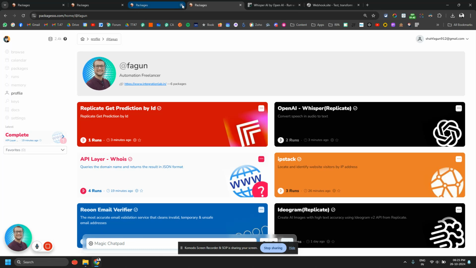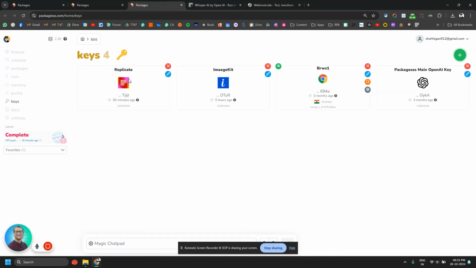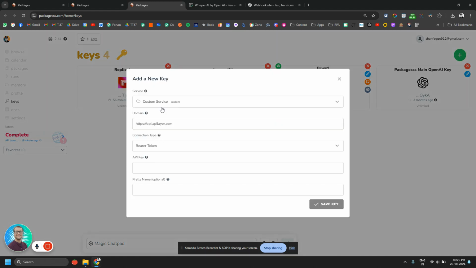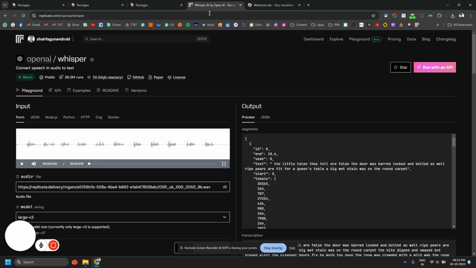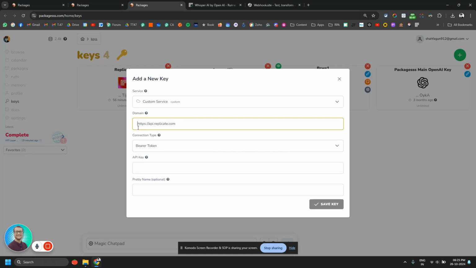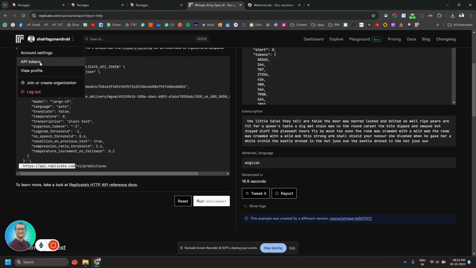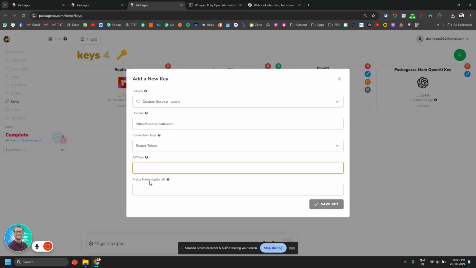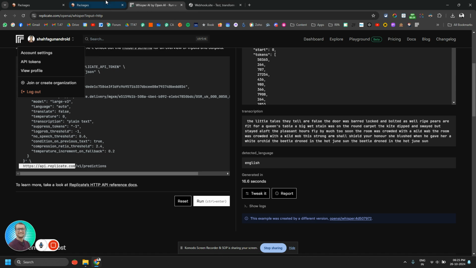So now let's go to the package. I will just close this. By the way, both will use the same Replicate key, so there is only one Replicate key that you need to set up. For the custom service, go to replicate.com/openai/whisper, click on HTTP, copy this part, come back here, and paste it here. Make sure there are no extra spaces before or after. Use the parent token and enter your API key. How do you get the API key? By clicking on API tokens, and then give it a proper name. So that's out of the way as well.